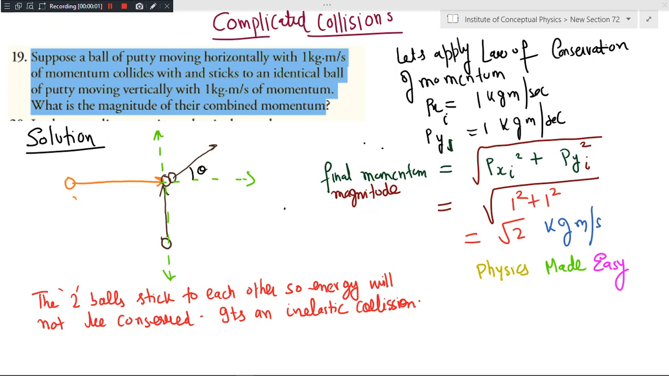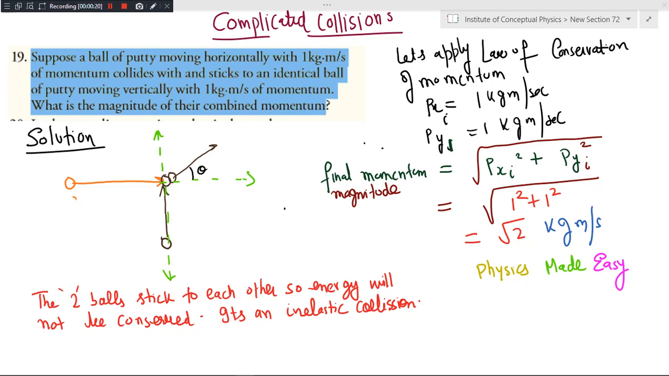Good morning. So let's discuss a situation of complicated collision. In this numerical, you have two identical balls, coming from the x-axis and y-axis respectively. They collide and they start moving together. It's a question where they stick with each other.